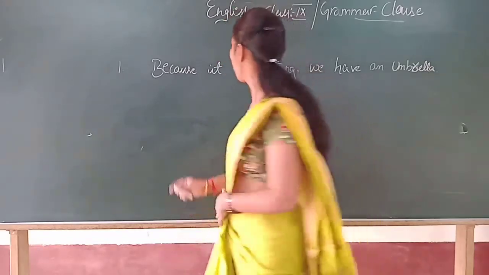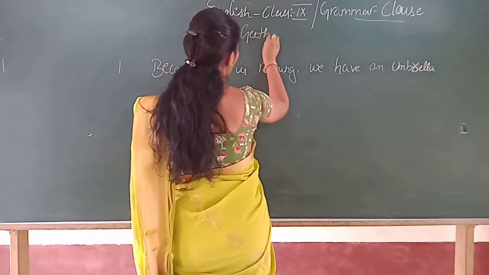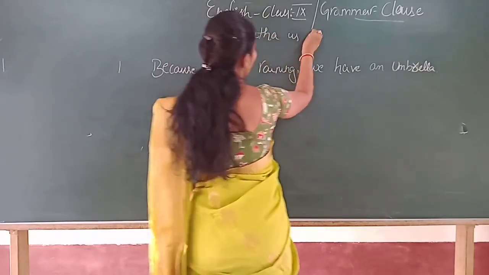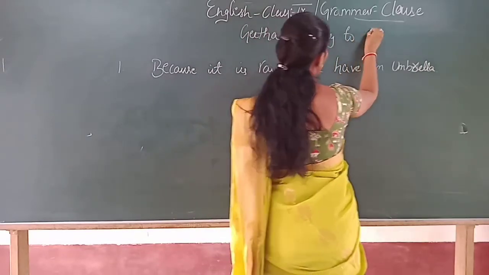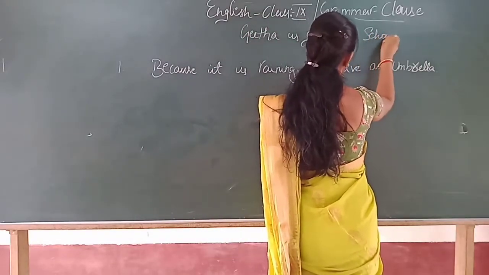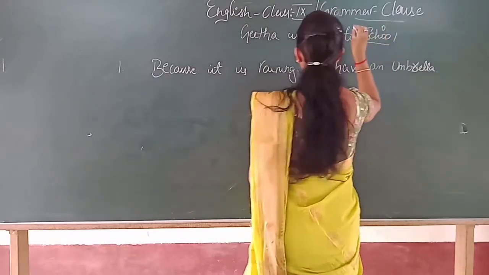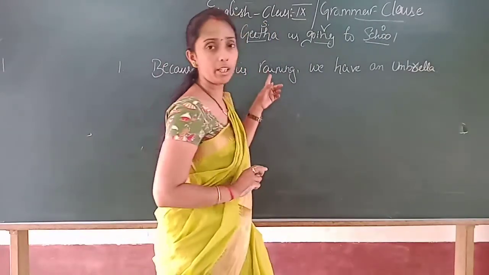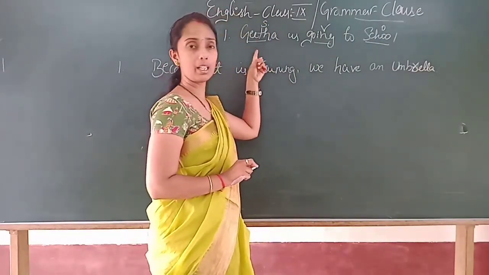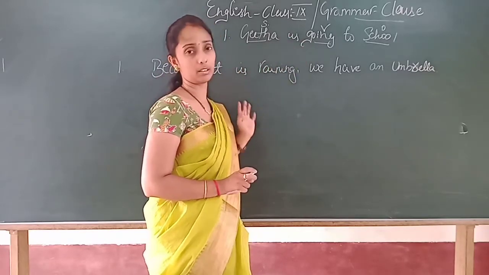Example, see: Geeta is going to school. So this is the verb, this is the object, and this is the subject. Okay? Is anything more needed than that? With this sentence, we are clear where the subject was going and what the action was.